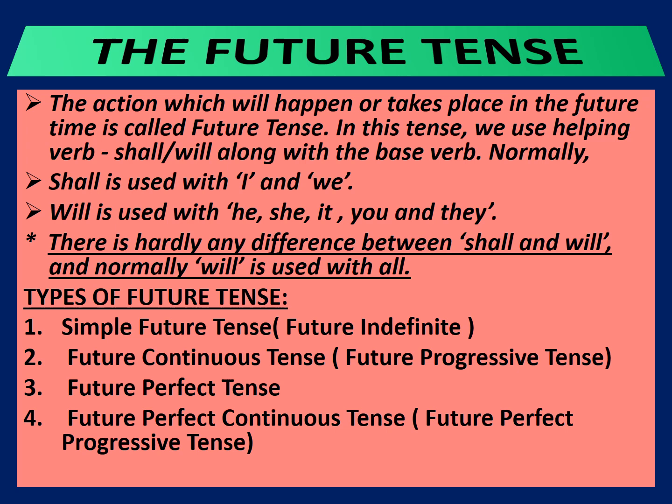There are 4 types. First one, simple future tense. We also call it future indefinite. Second one, future continuous tense. We also call it future progressive tense. Third one, future perfect tense. Fourth one, future perfect continuous tense. We also call it future perfect progressive tense. Hope you followed.